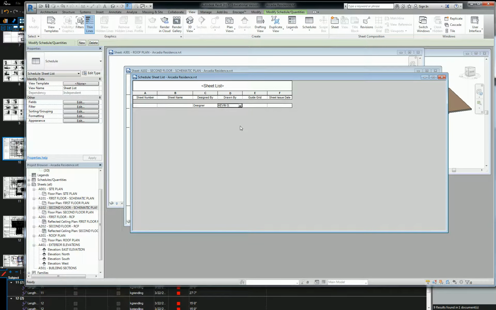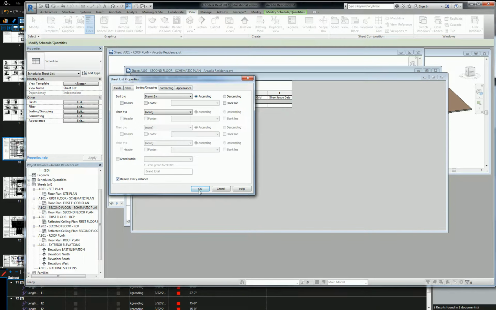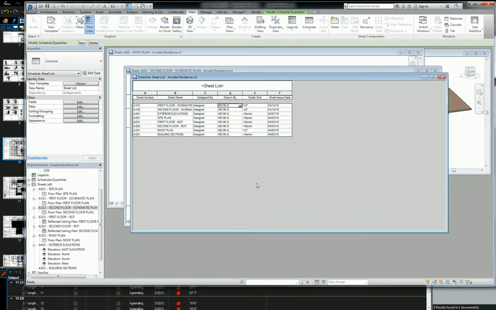Now there's only one, because every single one of those sheets, if I go back to sorting and grouping and change itemize every instance, was drawn by Kevin G. So when you just have the one left, you have to go back in and resort it. You just need to turn itemize every instance on and off. Can we do something like this with the scale or other things, like group it and change it? I think so. Sheet name, good question. I'll try that in a moment.